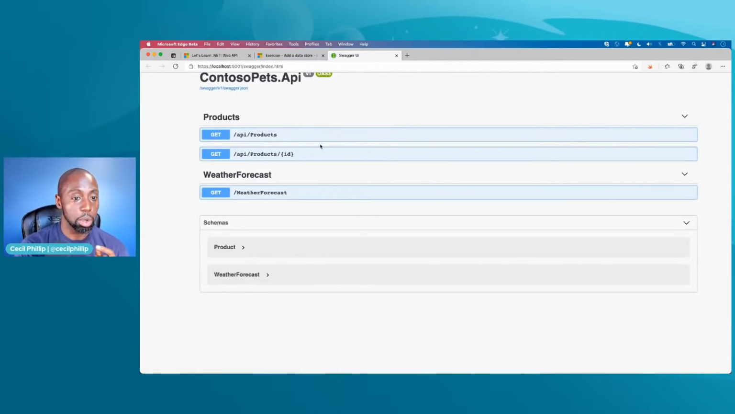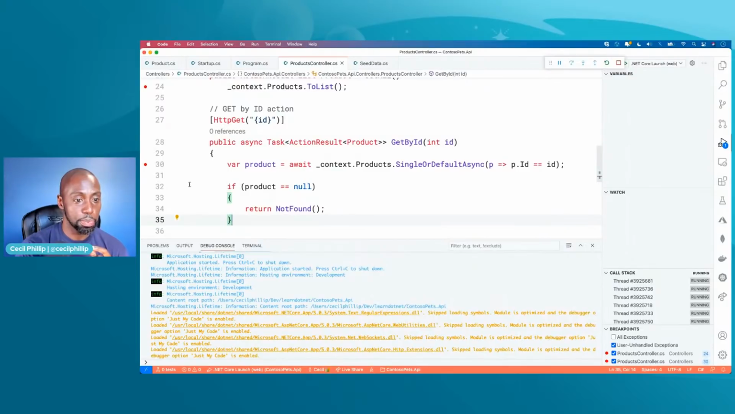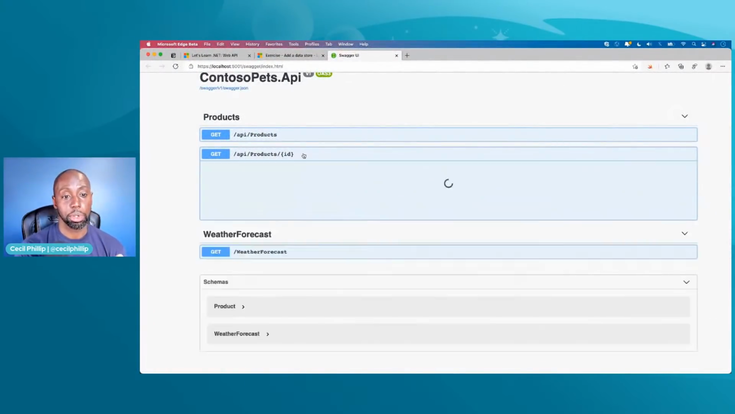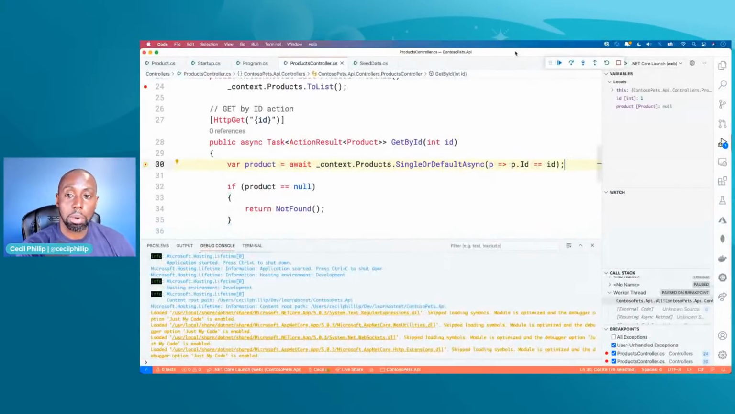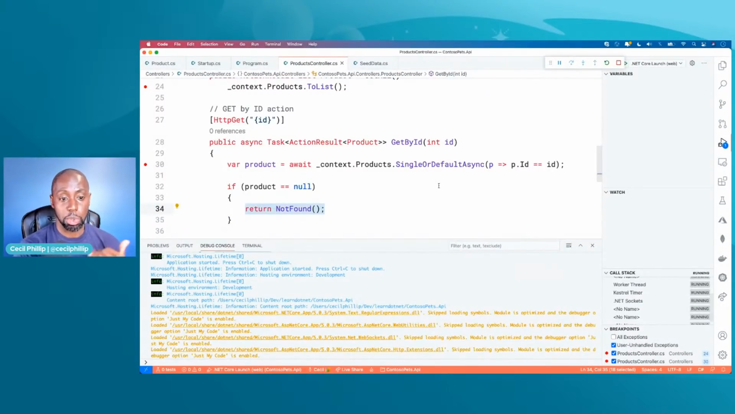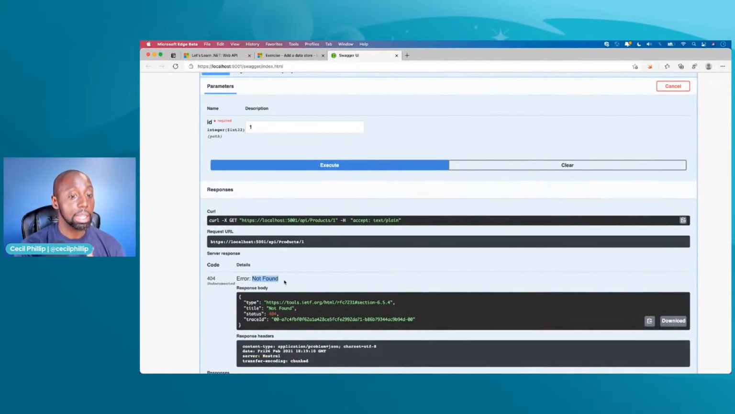Now I have my breakpoints in the products controller, so I'm expecting this to stop there. And I know I only have 3 and 4. So if I did try out 1, boom, right? Let's step through with the debugger really quickly. I should return a not found, right? Because I don't have any products with the ID of 1 anymore. So I'll run that and I should return a not found. That's expected. That's what it's supposed to do.